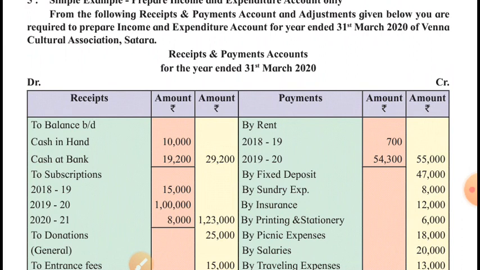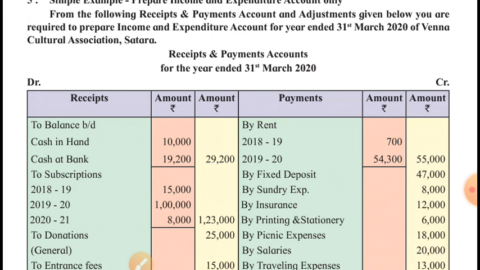From the following receipts and payment account and adjustments given below, you are required to prepare income and expenditure account for the year ended 31st March 2020. We are concerned with that accounting year which is ending on 31st March 2020, means it must have begun on 1st April 2019. So we are concerned with the year 2019-20. Keep it in mind. What is the current accounting year? 2019-20.